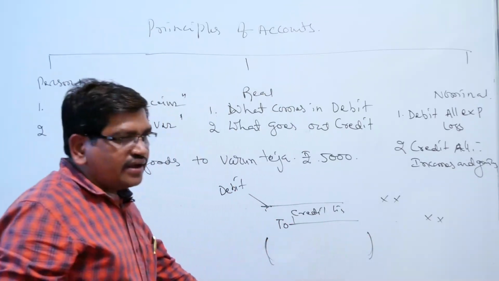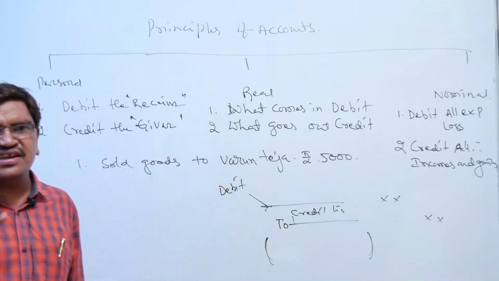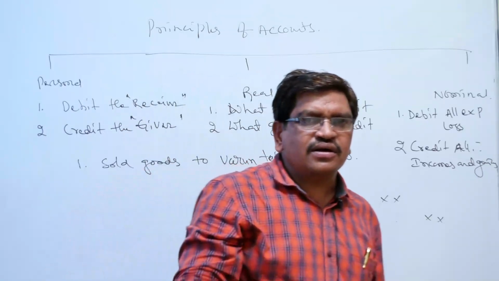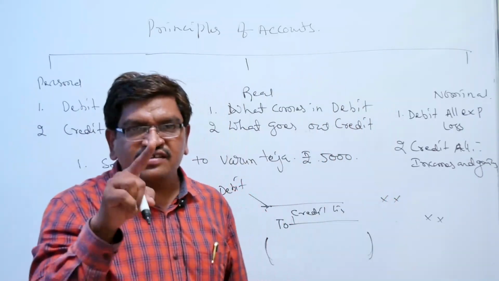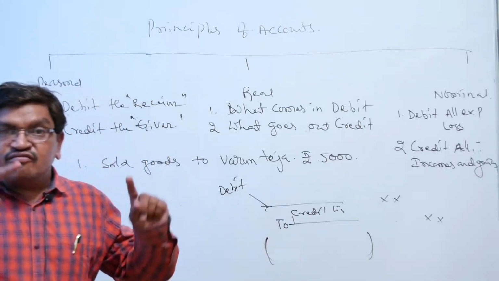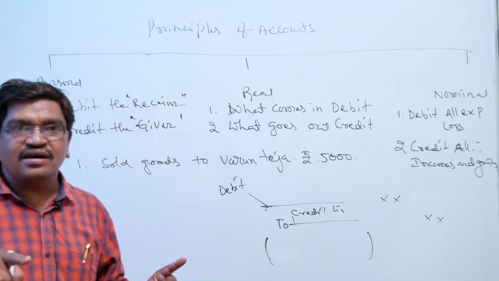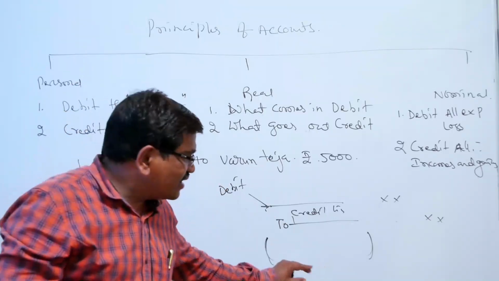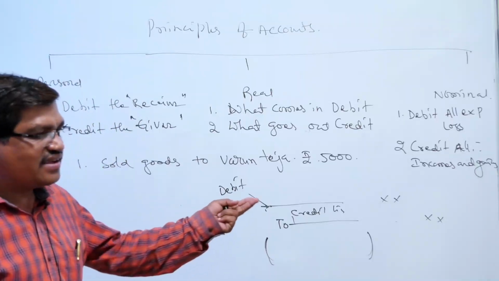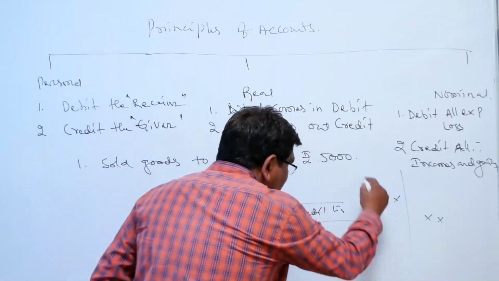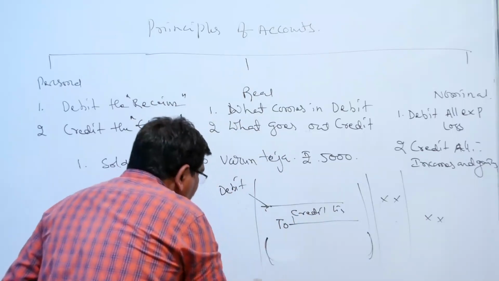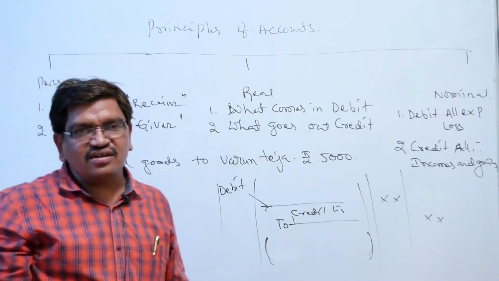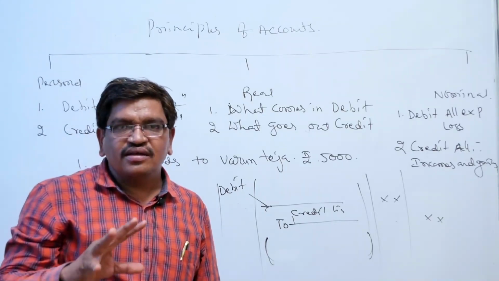So this is called an entry. An entry consists of three lines. The first line is called the debit line, the second line is the credit line, and the third line is the narration line. Within the parentheses, we represent the detail of the entry, how you made the entry. Then the amount. In the form of the journal, we can write these entries. We will discuss later what the format of the journal is.